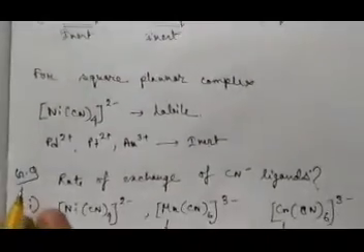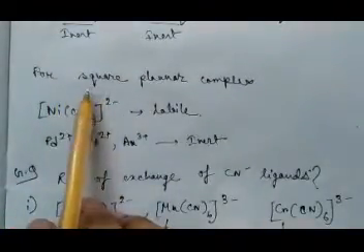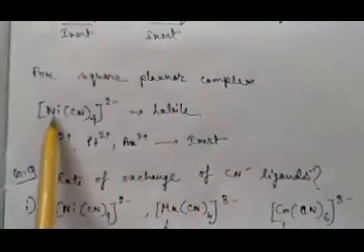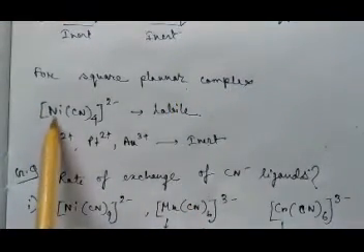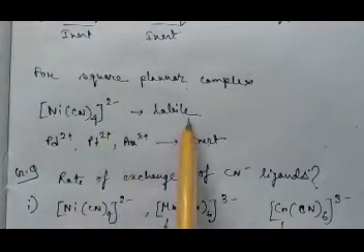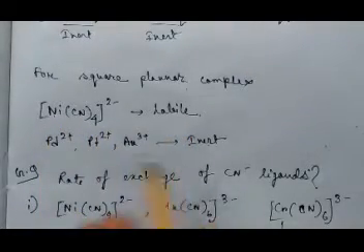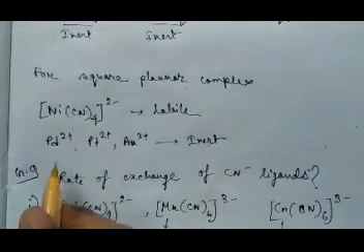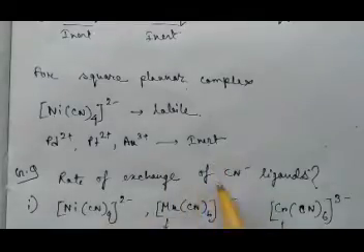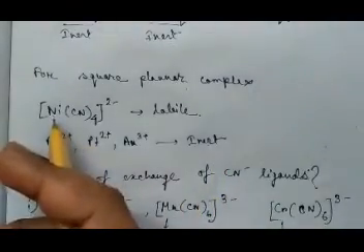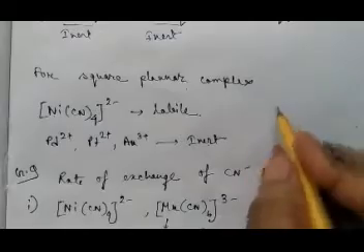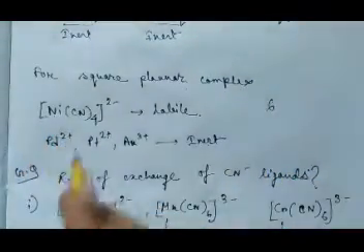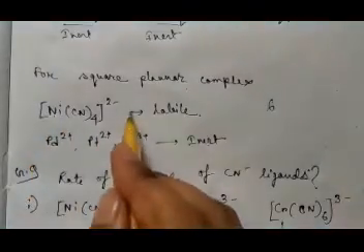Okay, now one more thing I want to tell, that for a square planar complex, generally the 3d metal like nickel, that complex is normally considered labile because they have 4 coordinating ligands. So you can have more space around nickel compared to the octahedral case where 6 ligands are there. Therefore, it is easy to undergo reaction. Therefore, you can call it labile.